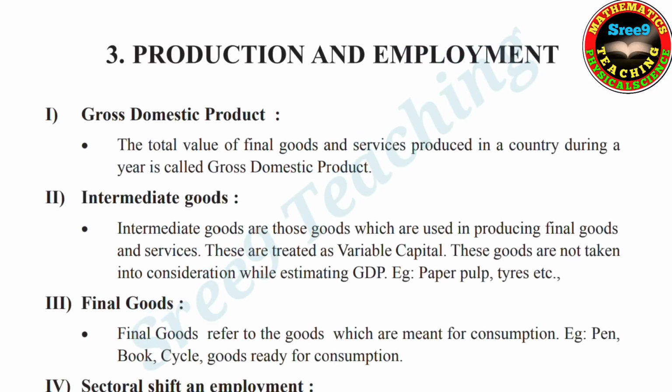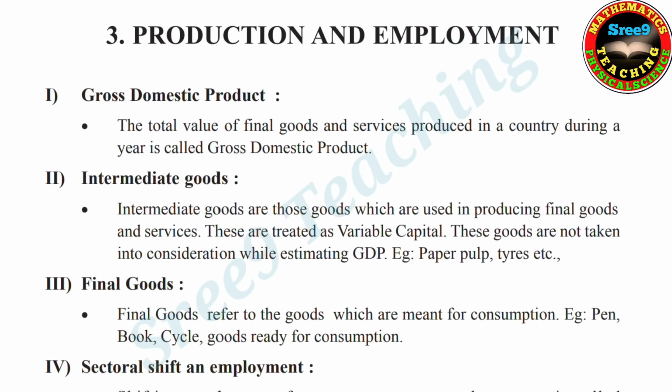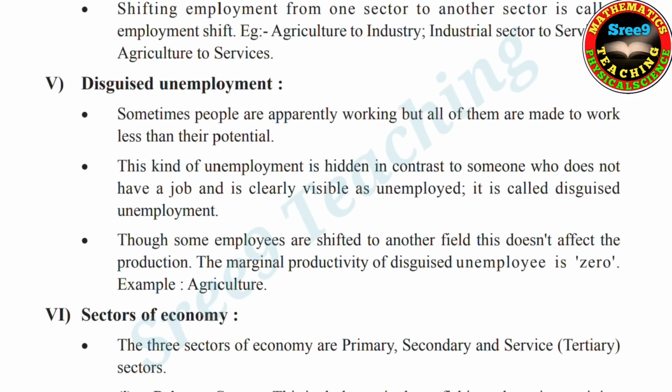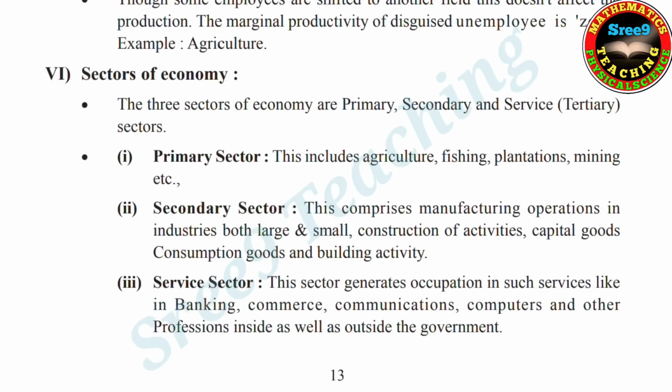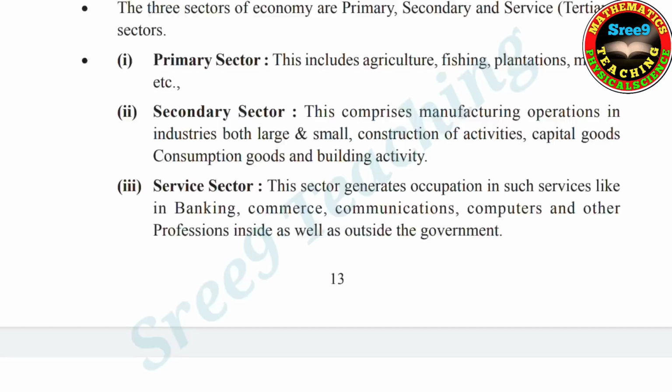Now we are going to the third one, production and employment. Okay. So the first is gross domestic product, second is intermediate goods, third final goods, fourth sectoral shift and employment, fifth disguised unemployment, sixth sectors of economy. This is very important. Sectors of economy very important. Primary sector, secondary sector and service sector. Definitely a question will be given.